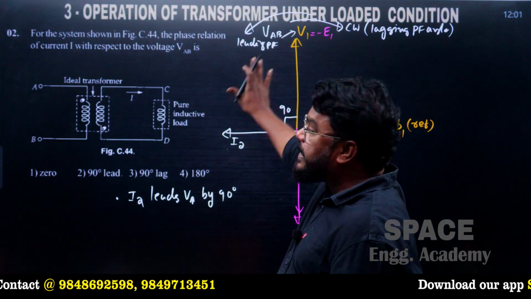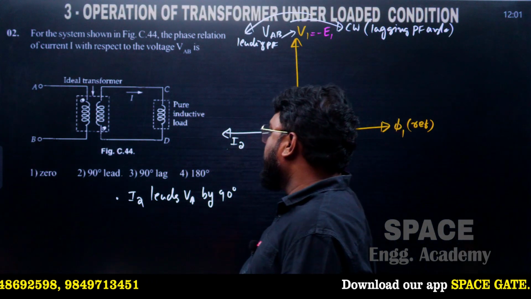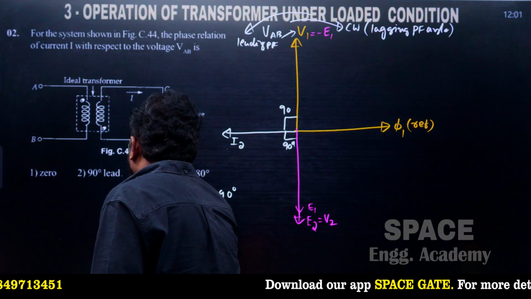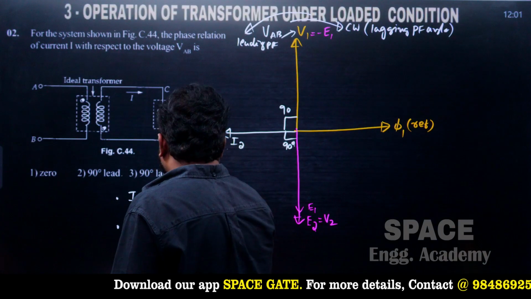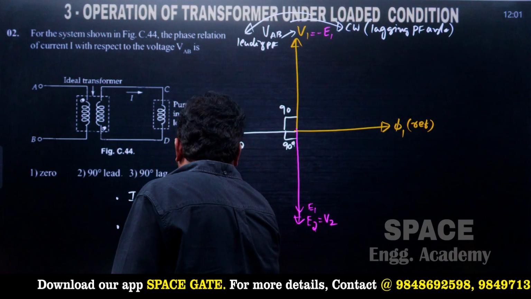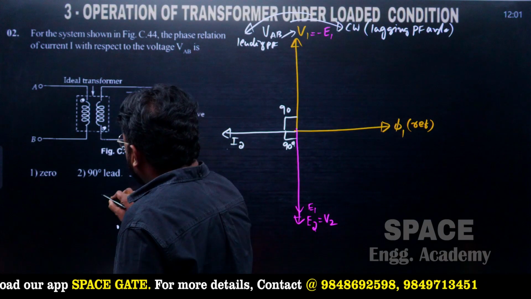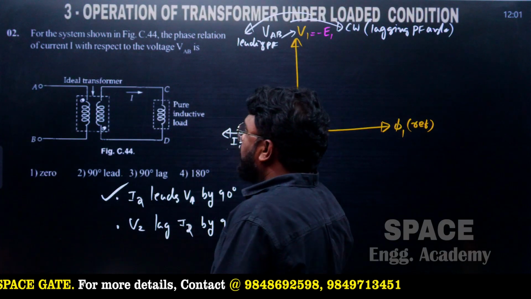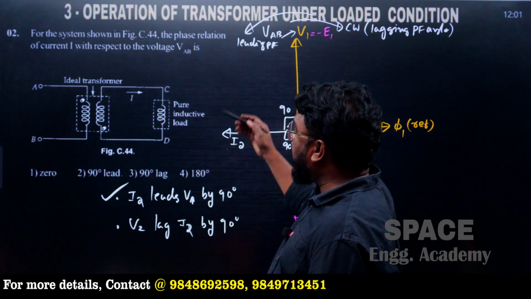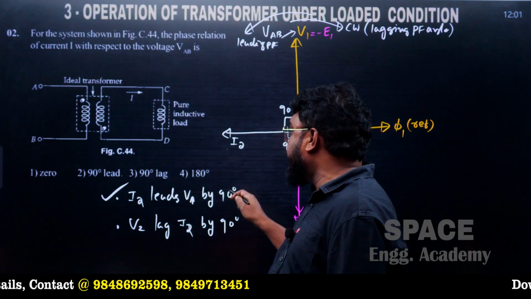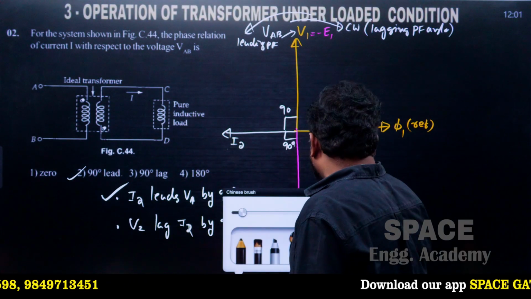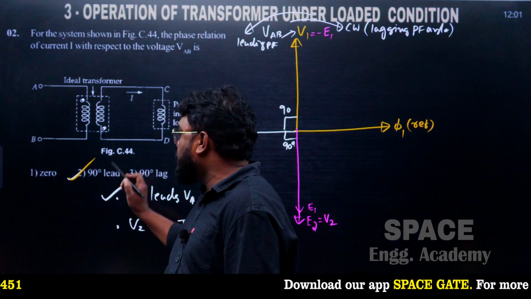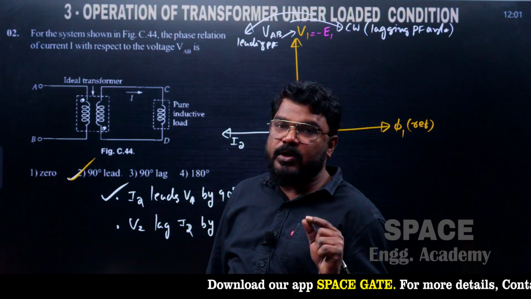If the voltage point of view is asked, here we can write V2 lags I2 by 90 degrees. But the question asked about the current, so current leads the voltage by 90 degrees. So option number 2 is correct for this question. This is how the answer should be given.